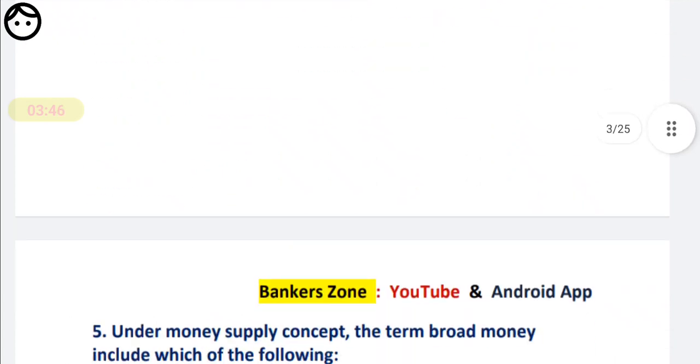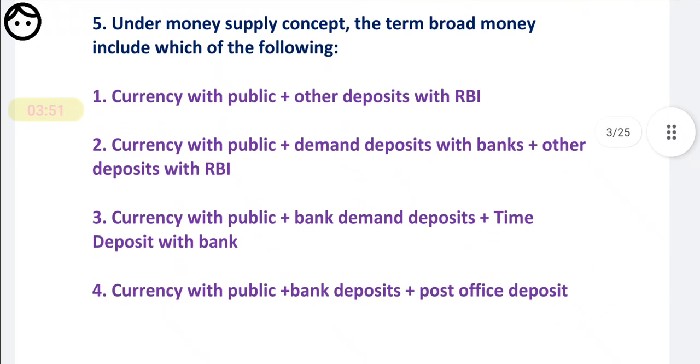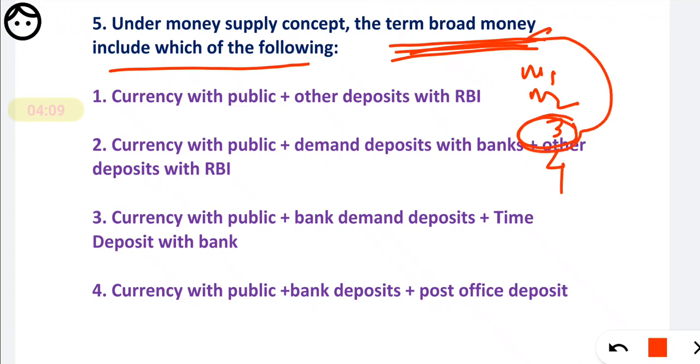Now question number 5: under the money supply concept, the term broad money includes which of the following? Friends, what do you mean by broad money? There are mainly M1, M2, M3 and M4. Mainly M3 is called the broad money.